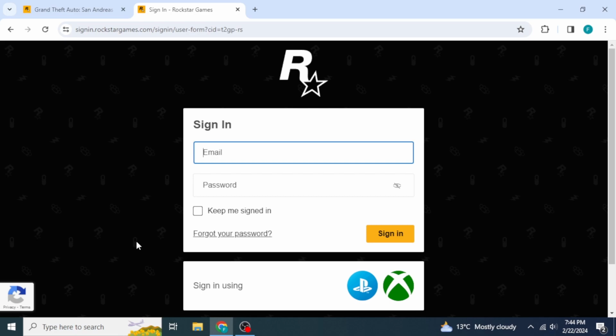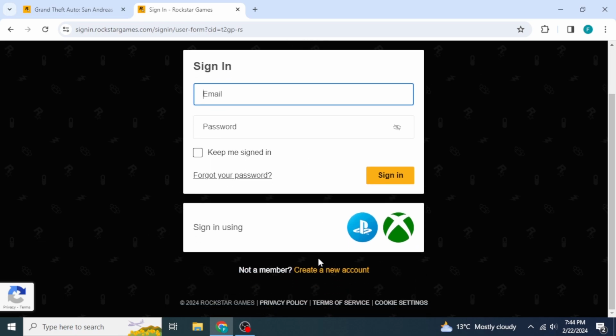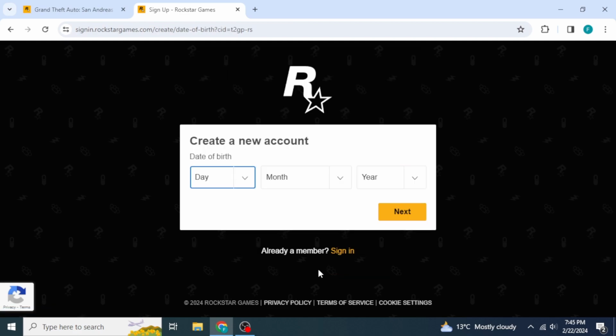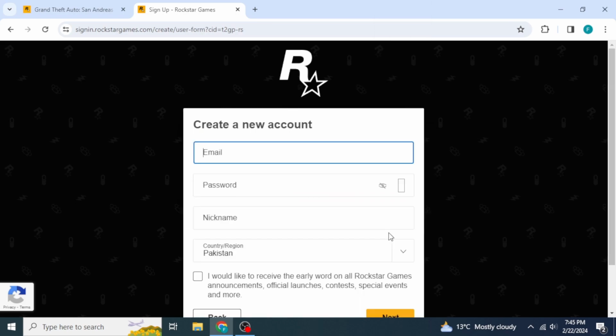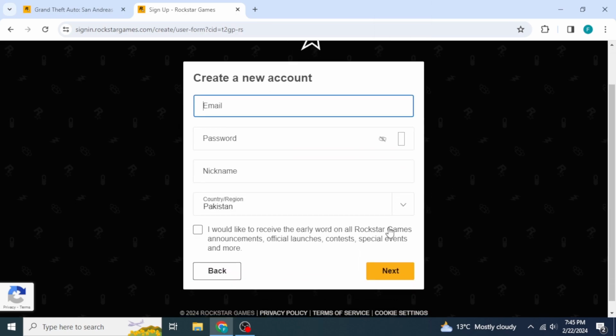But if you don't have one, you can scroll down and then click on Create an account. First of all, you're going to select here your date of birth. And then just enter here the further information, which includes your email, password, nickname and your country. And after that, you can just click on next and your Rockstar account will be created.